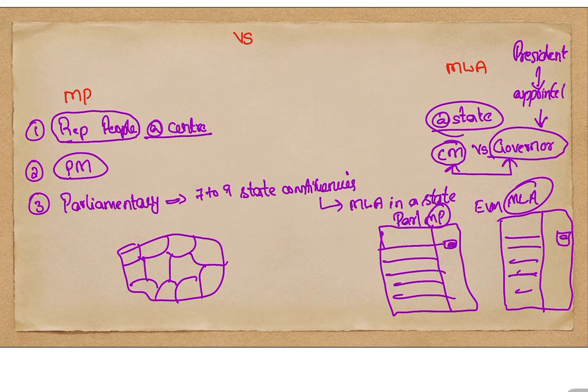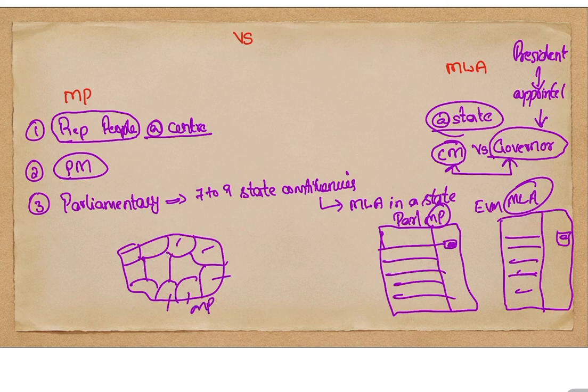It will be too technical, so we will limit our discussion to the fact that it is divided into different geographical regions. For example, one MP for two districts, or one MP for one district, based especially on the population. So there will be one MP here, one MP here, like this.